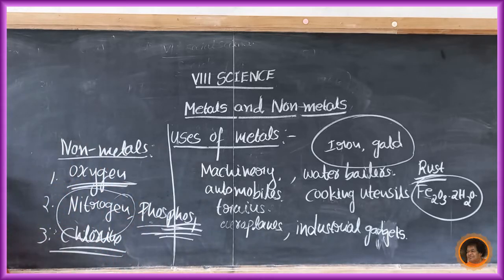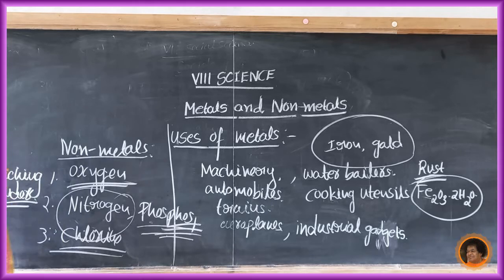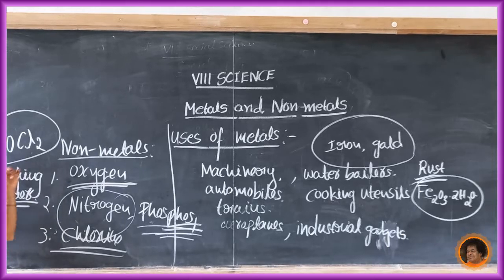The chemical formula of bleaching powder is CaOCl2.